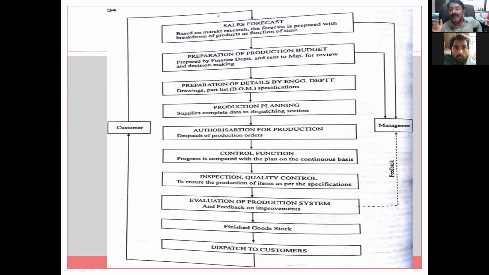What is required here? Here the main function is the control function. What is the control function? Whether our current status is as per the requirement of 1 lakh bikes that we decided for the month of April. Let us assume that a 3-month target is given.